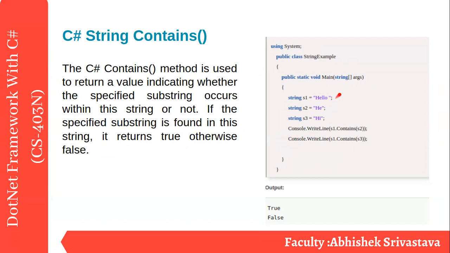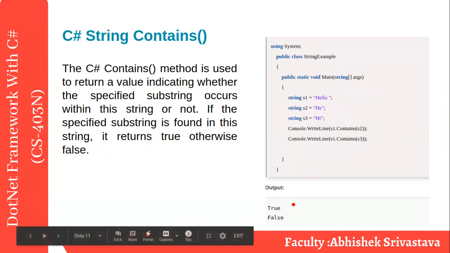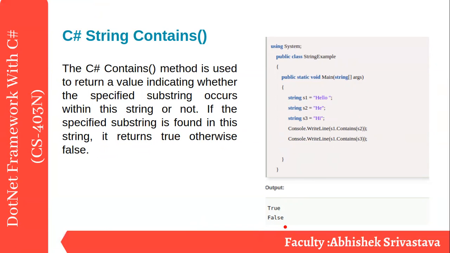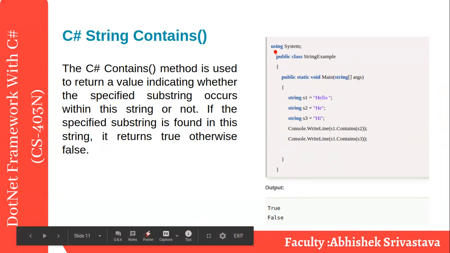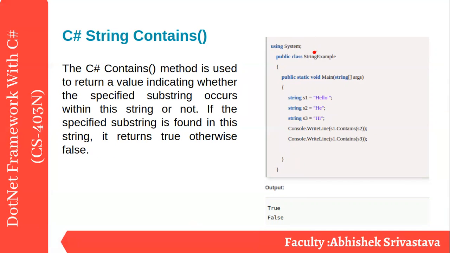So in hello, we have a second string he, and hi. I am checking whether S1 contains S2, means hello contains he, so it returns true, definitely good. And again S1 contains S3, that is hi, definitely no, so it is returning false. All right, very simple method. Do it on Visual Studio and you can get more clarity. But in an examination you have to write the full program.